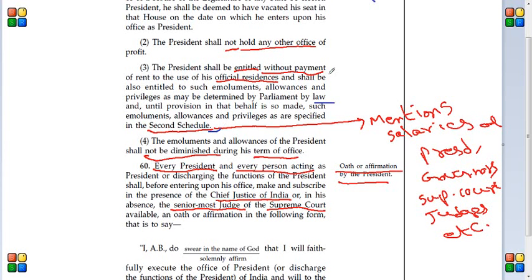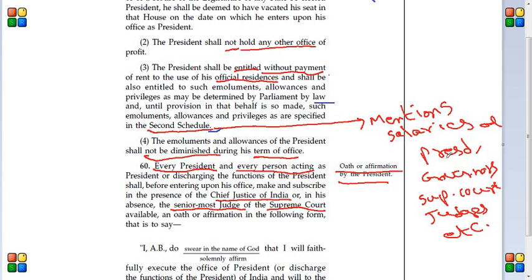Basically what it says is that a president will be given an official residence without any payment, without any rent, and some other privileges and salaries as well, and those will be determined by the parliament by passing a law. And it also says that until a parliament passes such a law, default values will be written in the second schedule.